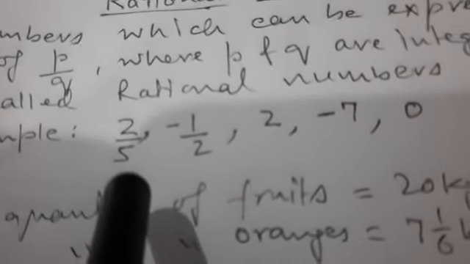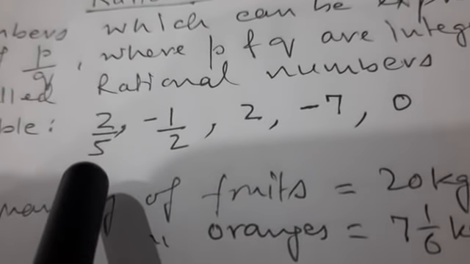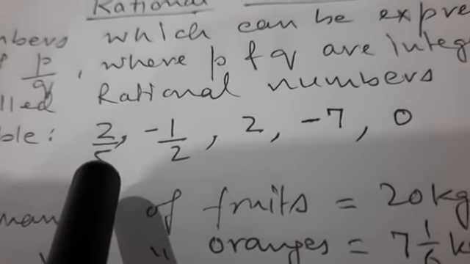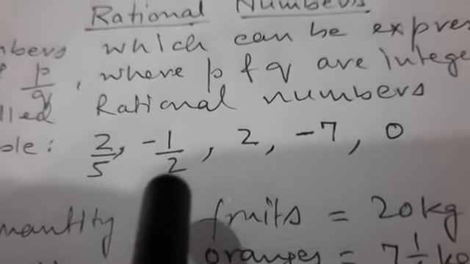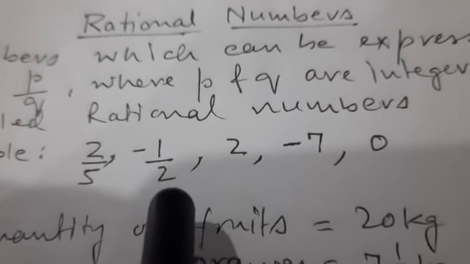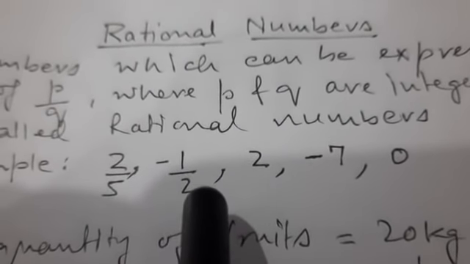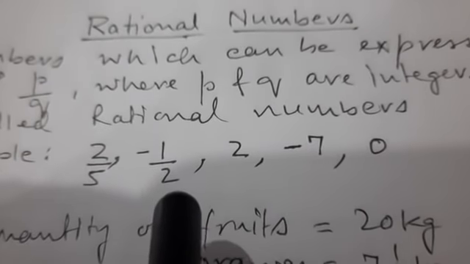Let us take a few examples. 2 upon 5. It is itself a fractional number. So it is already written in form of P upon Q. So it is a rational number. Here numerator and denominator both are integers. And this is also written in form of a fraction P upon Q. So it is also a rational number.